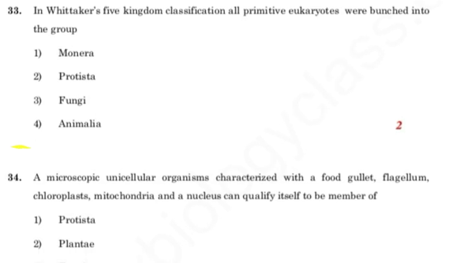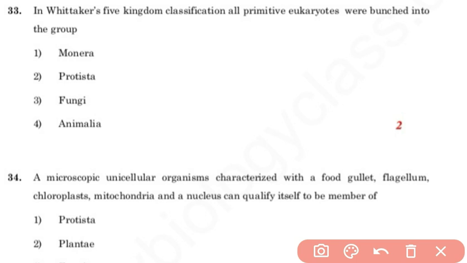In Whittaker's five kingdom system, all primitive eukaryotes were bunched into the group... A number of scientists used a number of classification systems for organisms. The five kingdom system of classification was proposed by R.H. Whittaker in 1969.